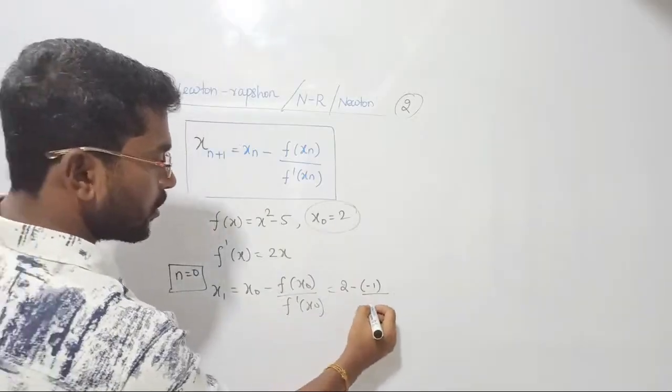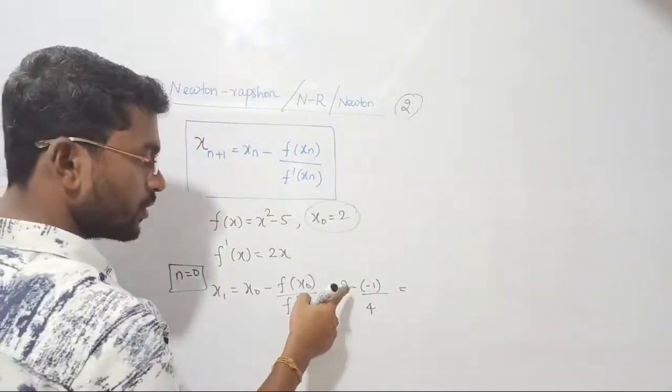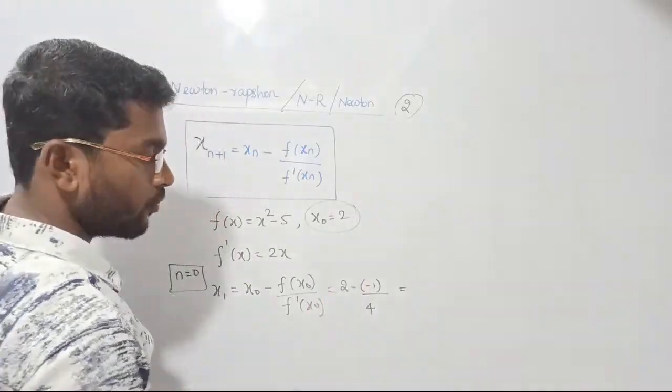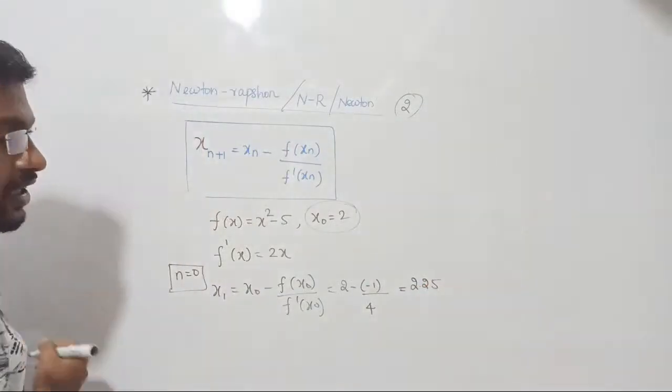Substituting 2 here in f dash will give you 4. So minus of minus will become plus. So 2 plus 1 by 4. 1 by 4 is 0.25. So that will become 2.25. That's all. That is going to be x1, right?